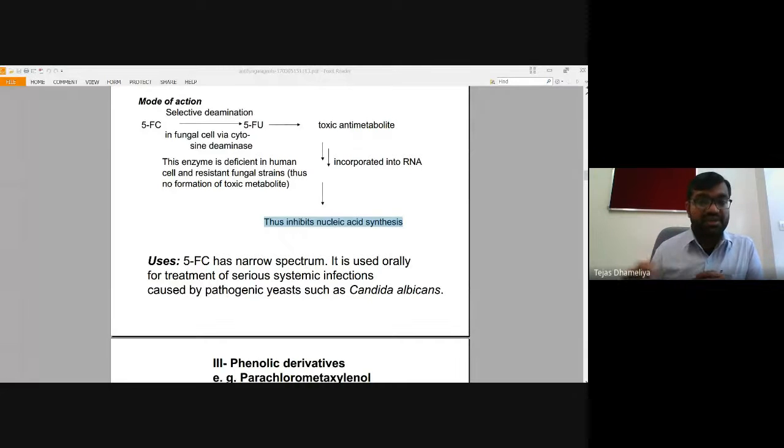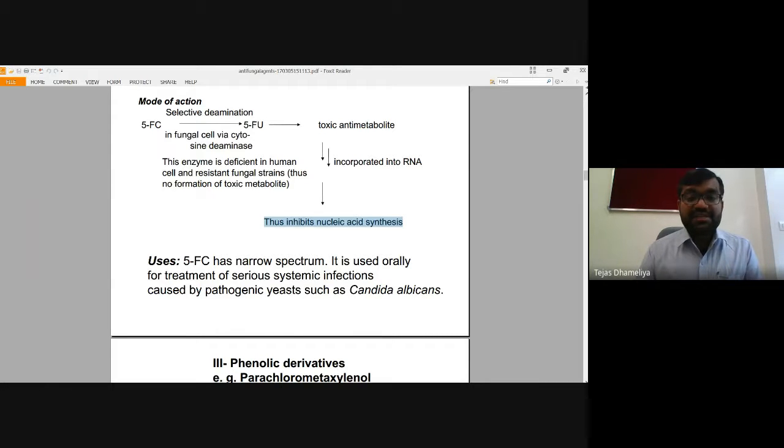That means the fungal infection that has happened cannot spread further, but it will be controlled or limited. If you want to completely eradicate the fungal infection, then fungicidal action is required. So that can show inhibitory activity against the fungus.